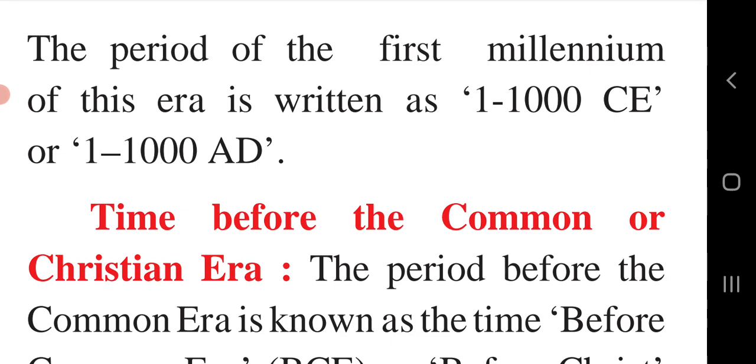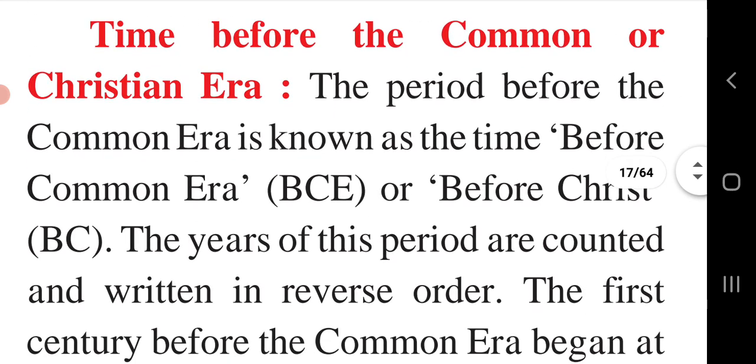BC means before the birth of Jesus Christ, and AD means in the year of our Lord, that is Anno Domini. Time before the common or Christian era.